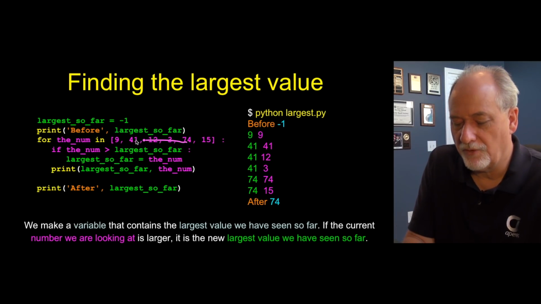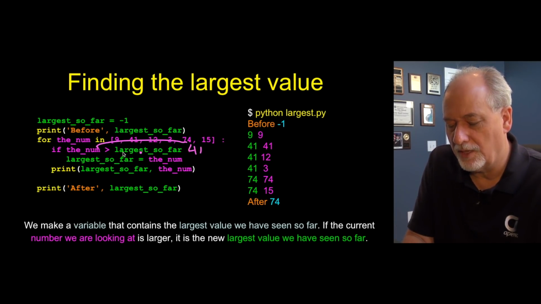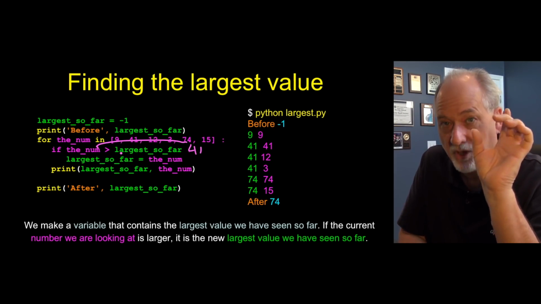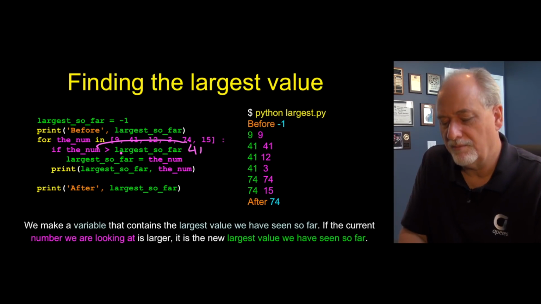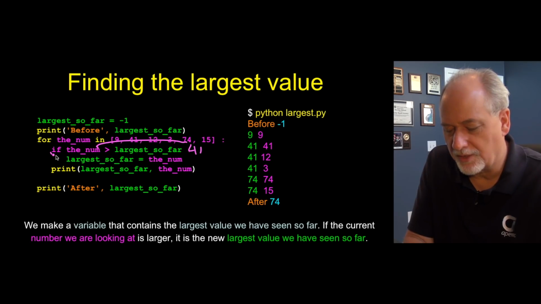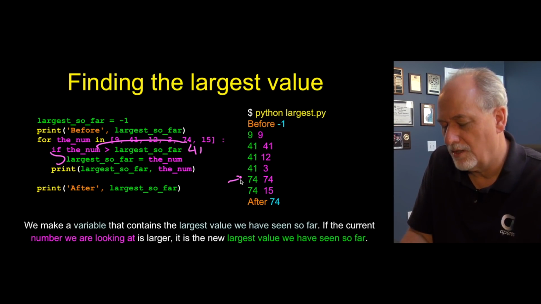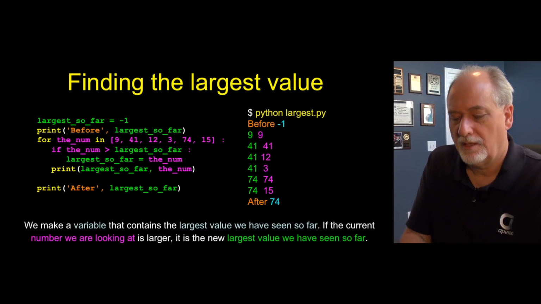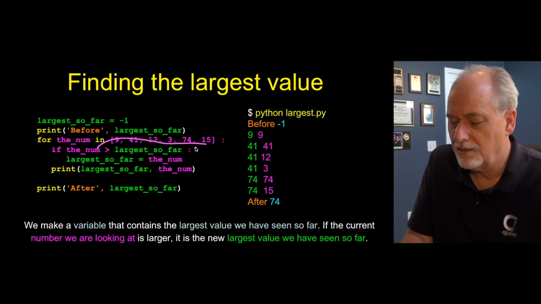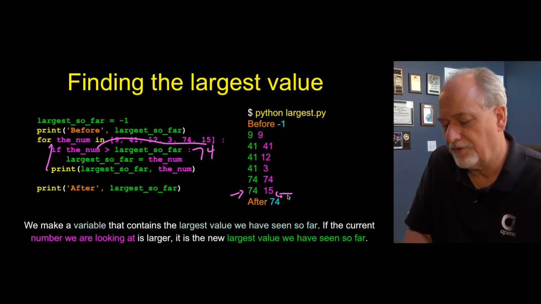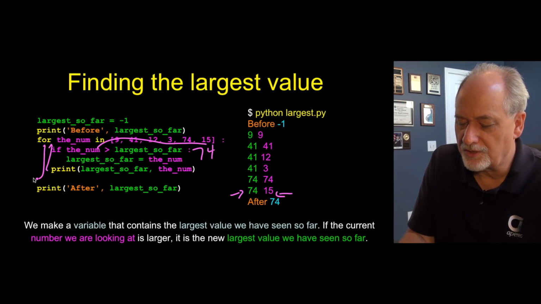And now we see 74. Is 74 greater than 41? See, we never are looking at all the numbers. We're only looking at the window on the numbers of the current number that we're looking at. So is 74 greater than 41? The answer is yes. So we run this code and then we capture the 74. So we just saw 74 and it is the largest so far. And then we run it again with 15, but 74 is our largest so far, and so it skips. So 74 remains largest so far after 15, and now we're finished because we just ran the last thing.